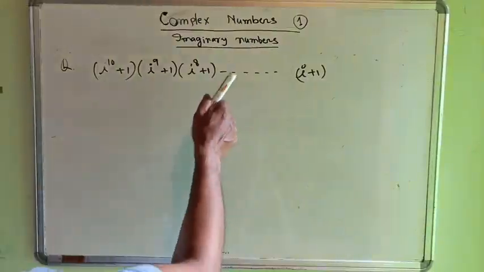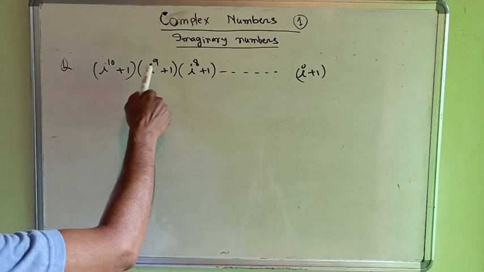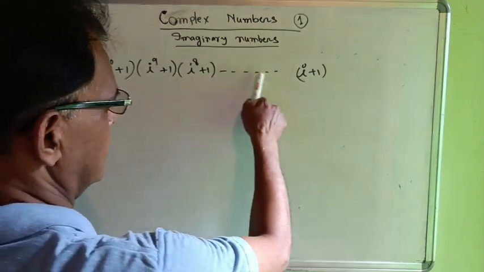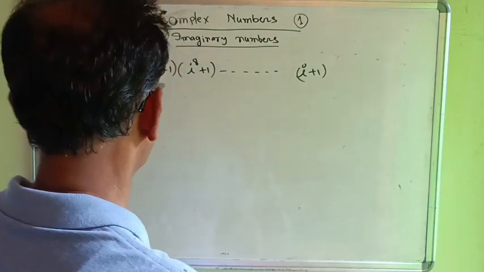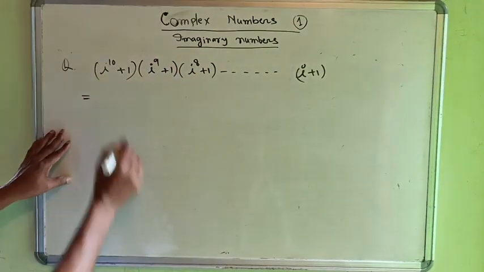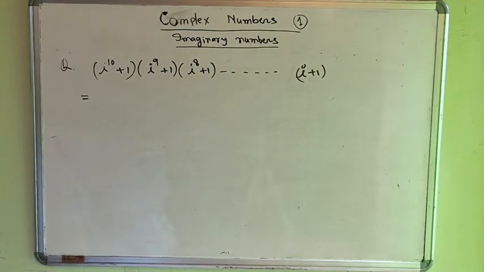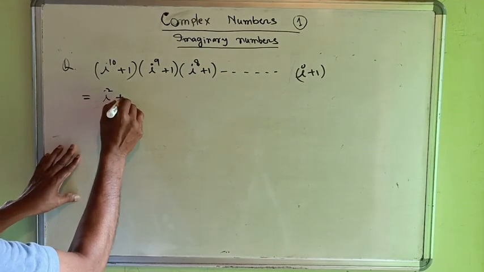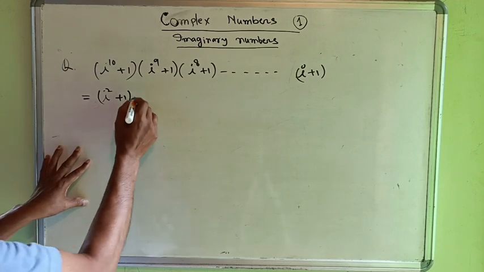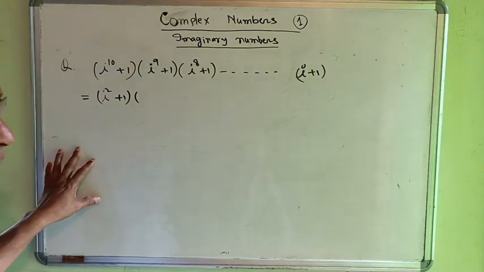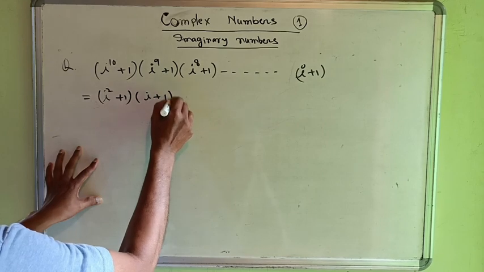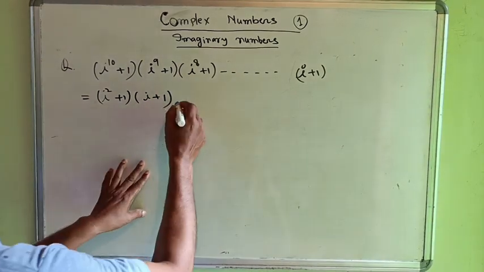Now some simplification: i to the power 10 plus 1, whole, into i to the power 9 plus 1, whole, into i to the power 8 plus 1. In this way we get i plus 1. Now we check it. What happened? i to the power 10 is equal to i square, therefore we get i square plus 1. Similarly, i to the power 8 is equal to 1, therefore i plus 1. What is this equal to?